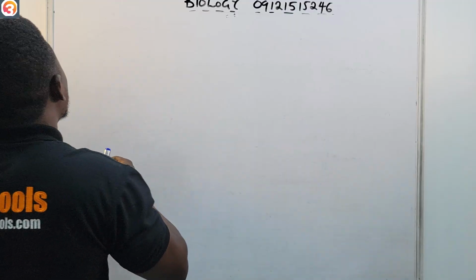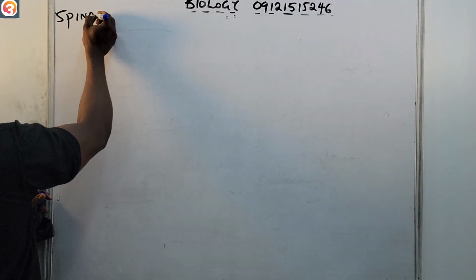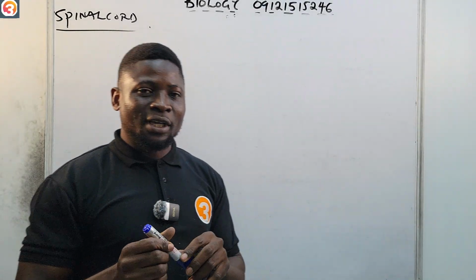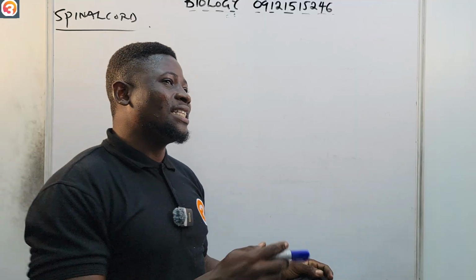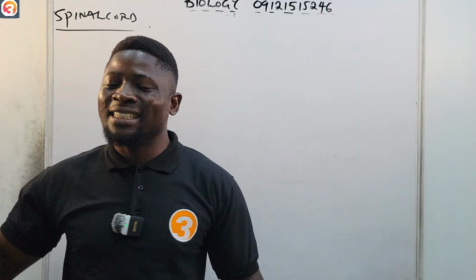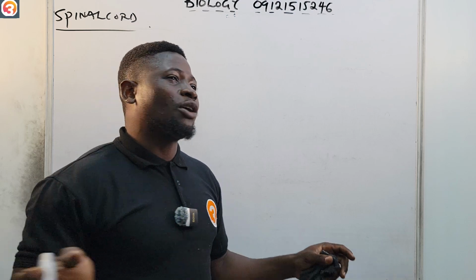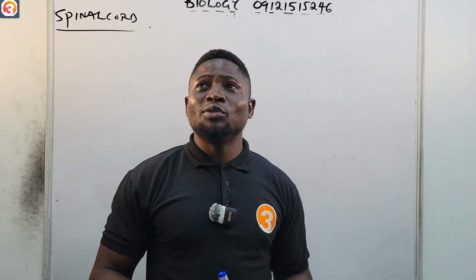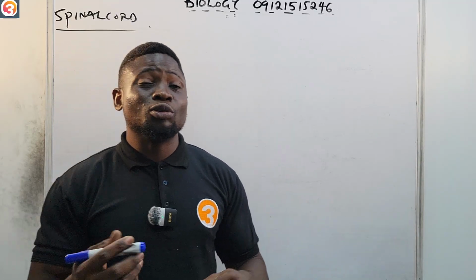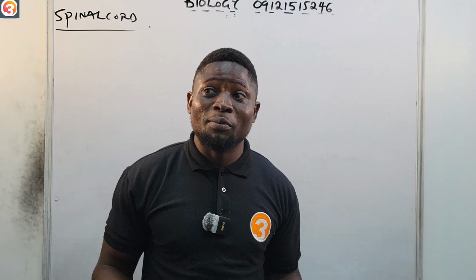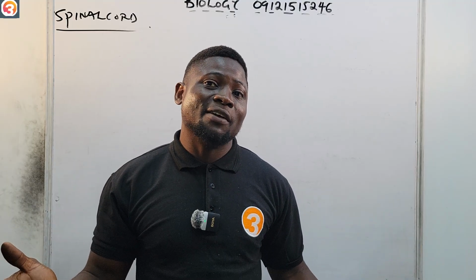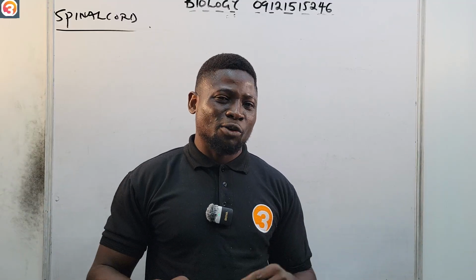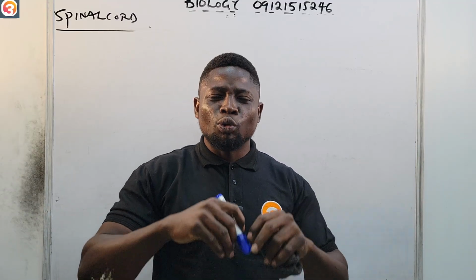So let's look at the spinal cord quickly. The spinal cord is like the main internet cable of the body. It sends data back and forth, like a messenger. It's like a connecting piece between the brain and the rest of the body. And even when you are offline, like when you are sleeping, it also controls some reflexes. For example, you'll be sleeping, a mosquito will bite you, and before you know, you wipe yourself, or your body is scratching you, you scratch it. So that's the function of the spinal cord. It is there to help us control all of those.